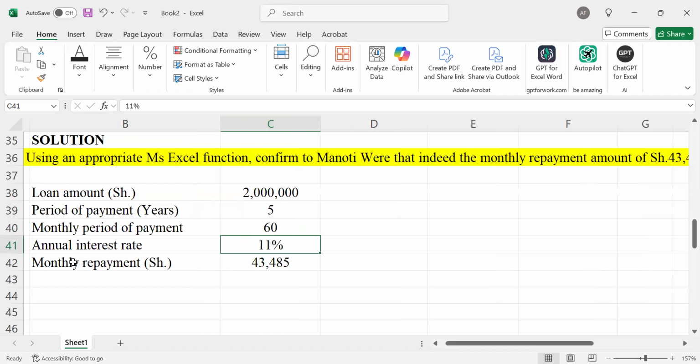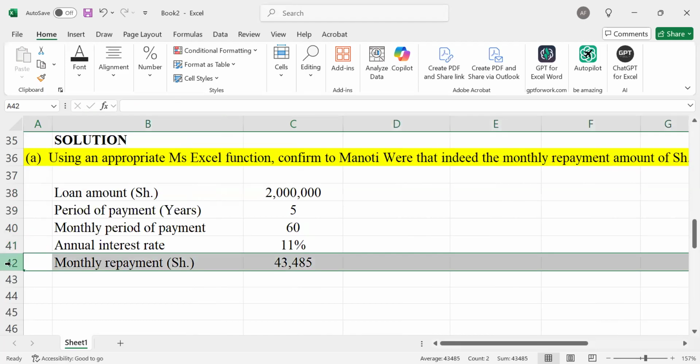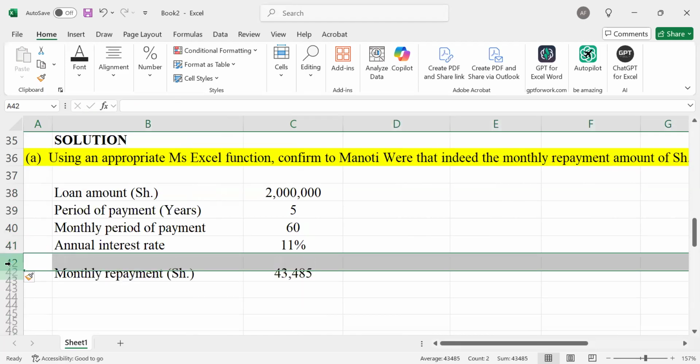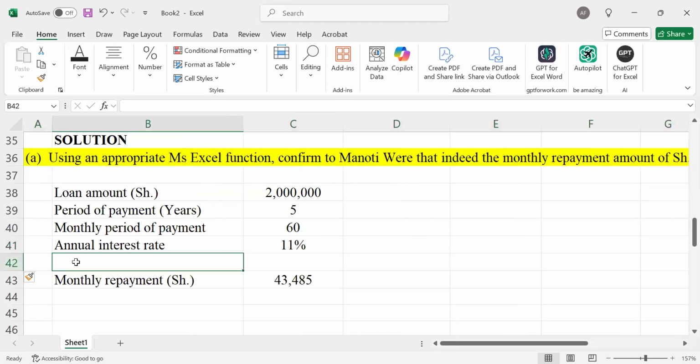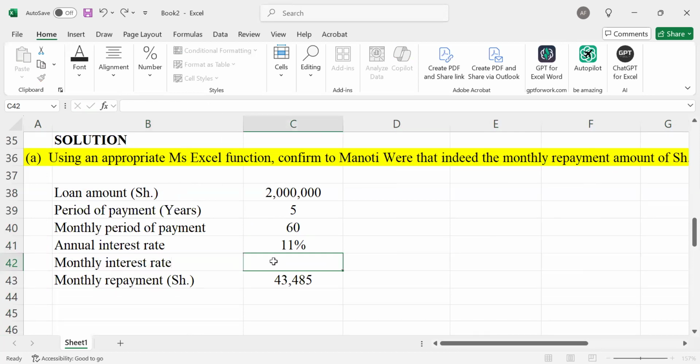What about the other case? Annual interest rate, you're given 11%. What about our monthly interest rate? Because I'll be paying this on a monthly basis, you come and consider the monthly interest rate. What will you be having? We take the 11%, we divide, of course, by 12. So on a monthly basis, we should be talking about 0.9%.